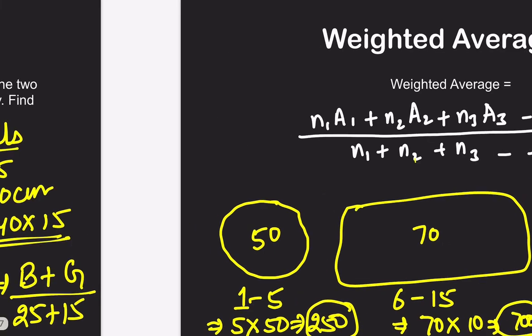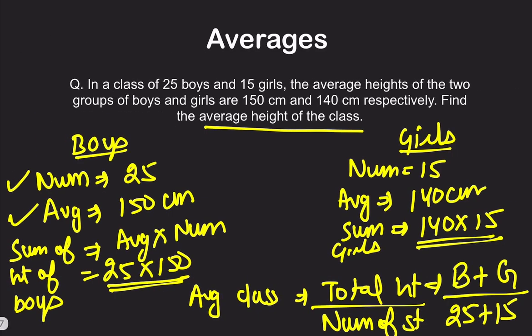And if you compare this with the last question as well, boys and girls, then you have to calculate the average of the whole class. This is also an example of weighted average, where the average of one group is given to you, a separate average of a second group is given to you, and then they have asked you to calculate the average of the whole class. Since the boys and the girls have different weights, there are 25 boys and 15 girls. So they have given you different weights for different categories. You have to calculate the total average of the whole class.